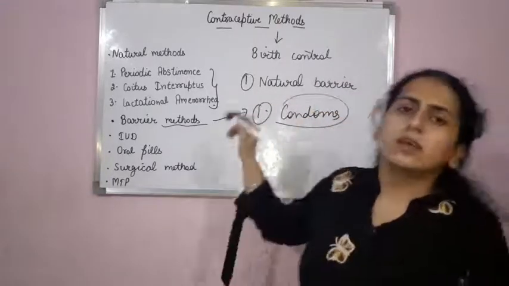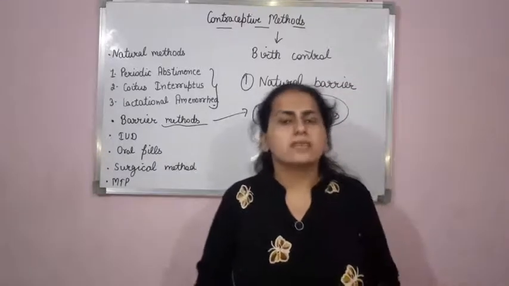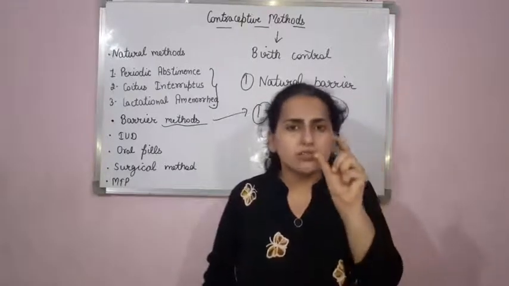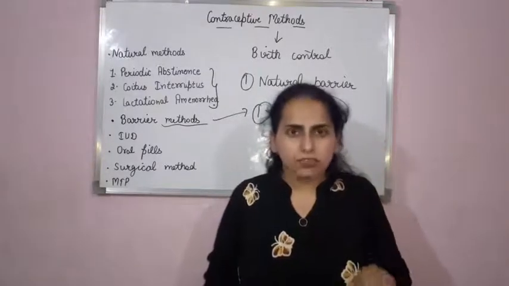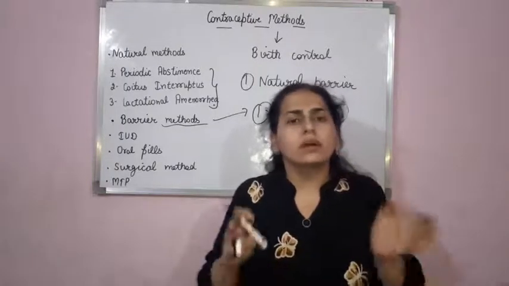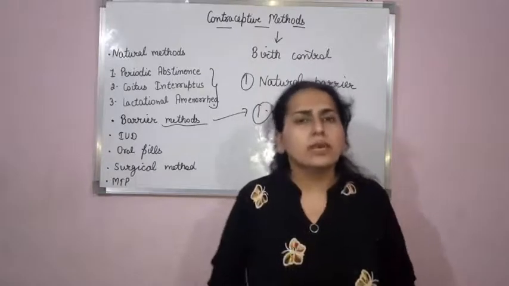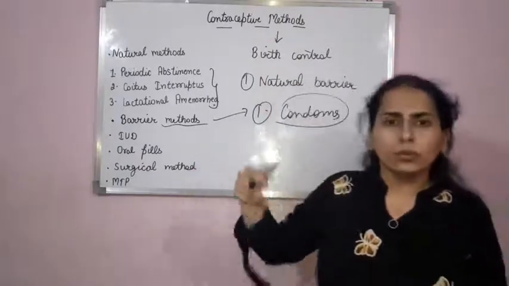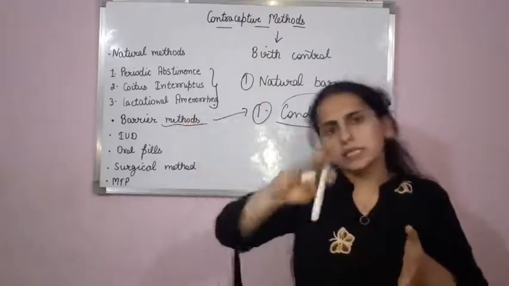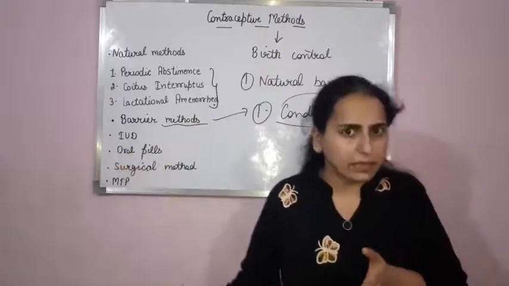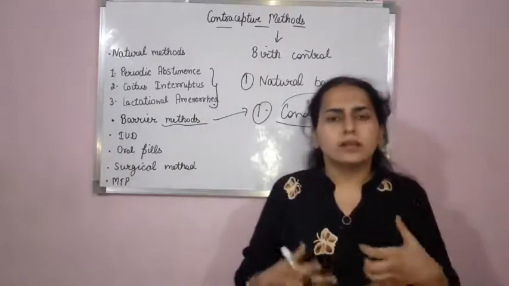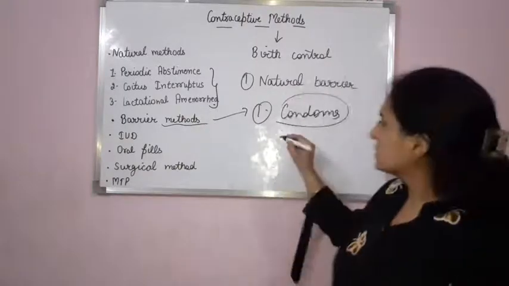Now these condoms are available both for the male as well as for the female. Basically these condoms are rubber strips or latex strips. It is a rubber sheath that is basically used to cover the penis during the time of sexual intercourse. It doesn't let the sperm go inside the reproductive tract of the female. Apart from these condoms, there are special other barriers also, like diaphragms.